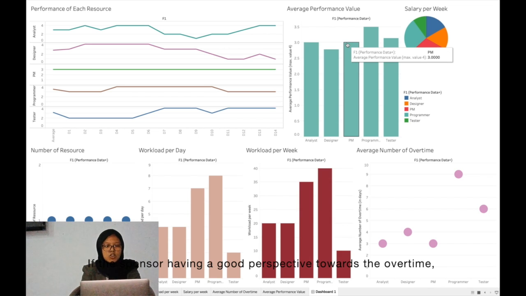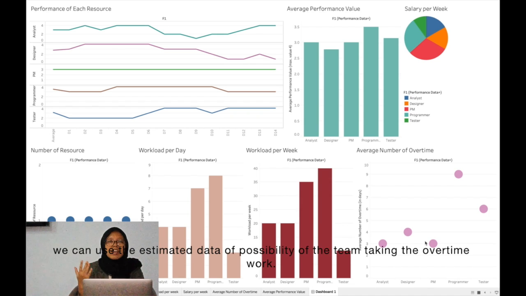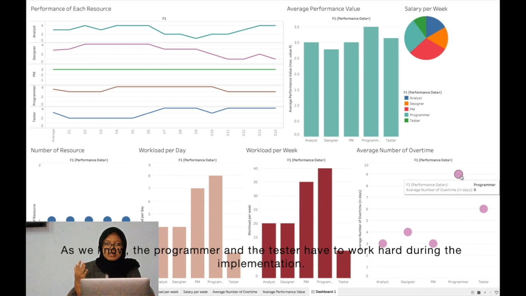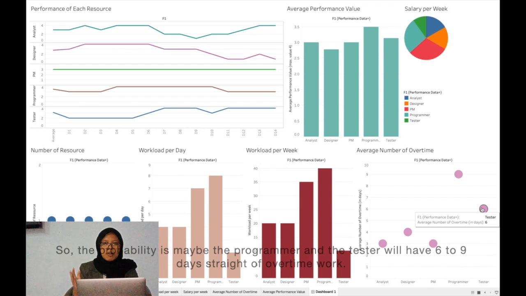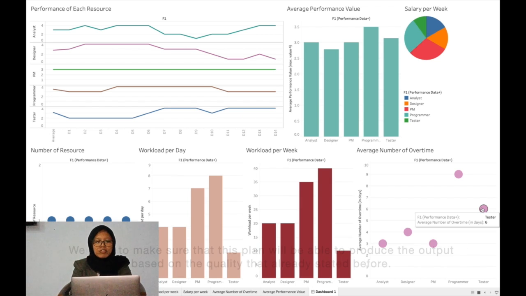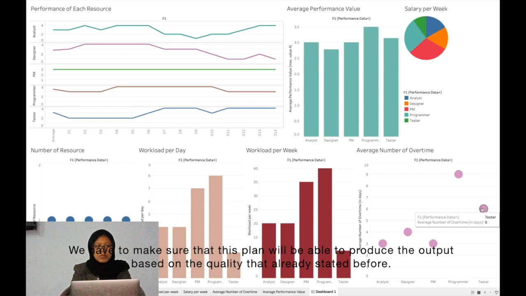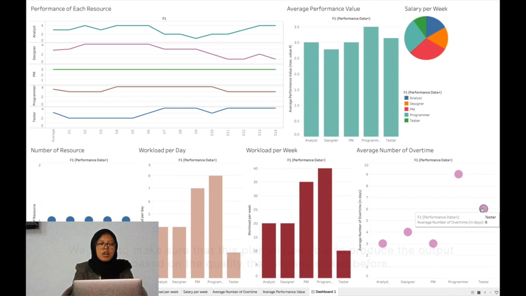And if the sponsor has a good perspective towards the overtime, we can use the estimated data of the possibility of the team taking overtime work. As we know, the programmer and the tester have to work hard during the implementation. So the probability is maybe the programmer and the tester will have 6 to 9 days straight of overtime work. We have to make sure that this plan will be able to produce the output based on the quality that was already stated before. And that's a wrap.